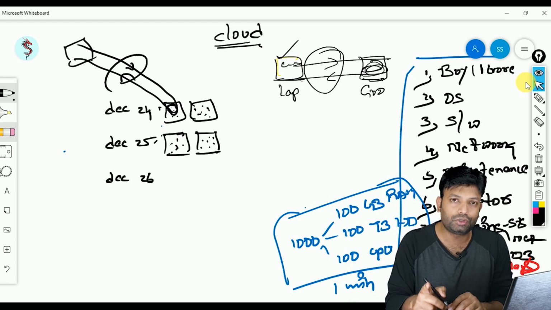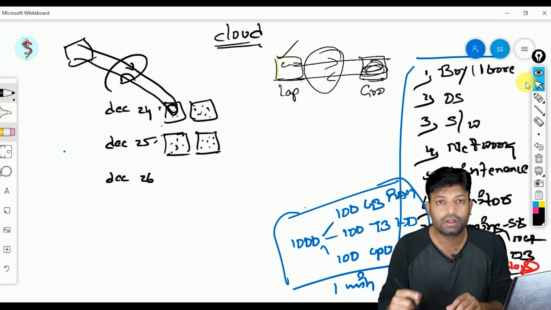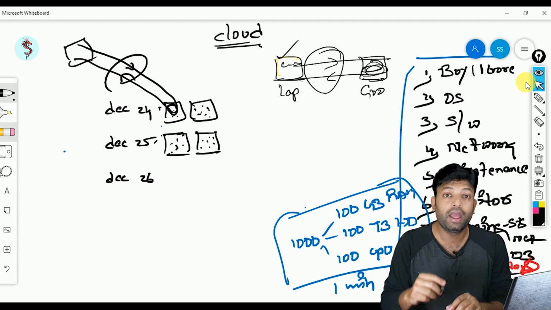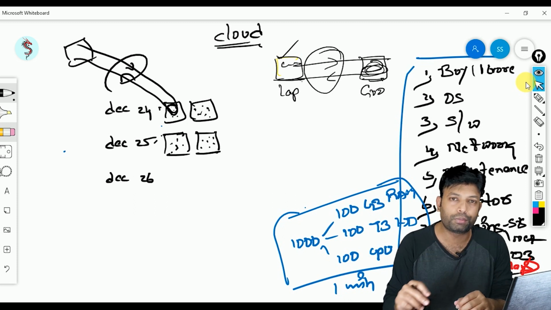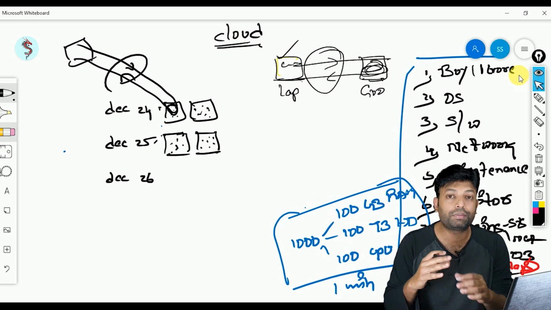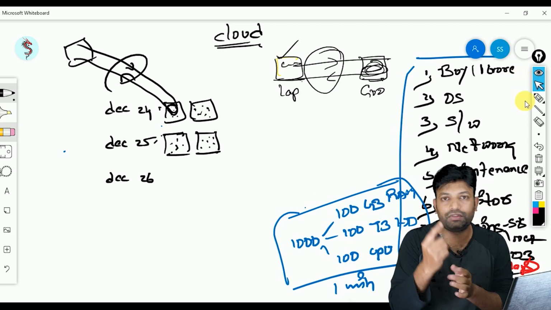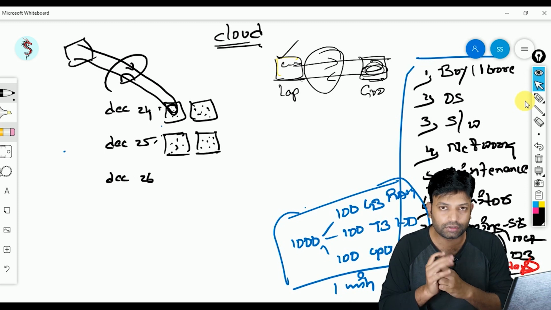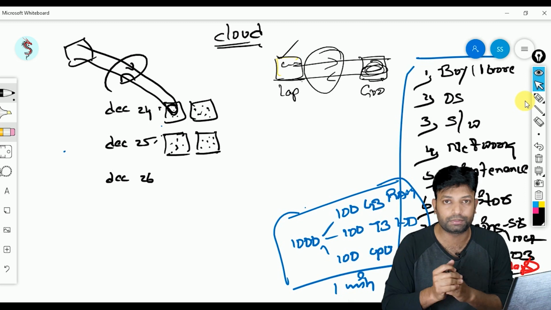Is it possible to buy 1,000 more servers within one day? You know that to get one server ready, it takes 10 days. But how many servers do I want? 1,000 servers, and that too within one day, and they should start working. So that is one more problem. I'm repeating, we have two problems. First, I can't predict the number of buyers. Second, I can't keep servers ready within one day. These are the two major problems if you go with a physical setup.